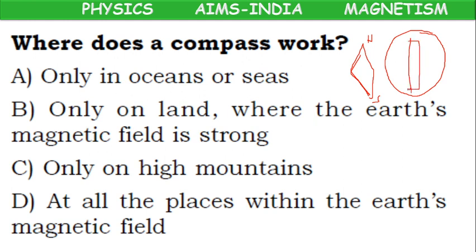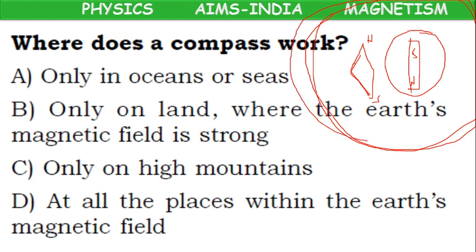Earth is a huge magnet. Around the earth, a magnetic field will be there. If the compass comes in the earth's magnetic field, then automatically it will show deflections. It will show north and south direction.